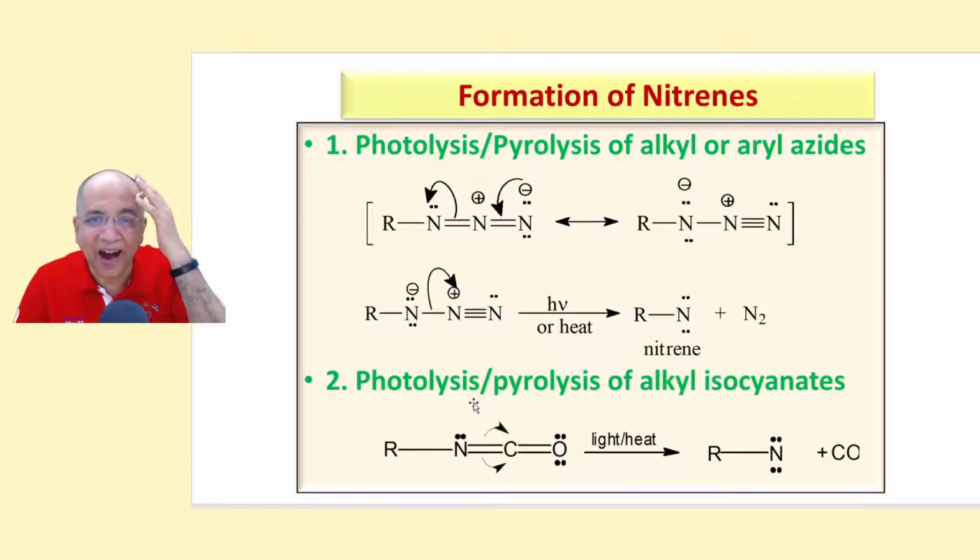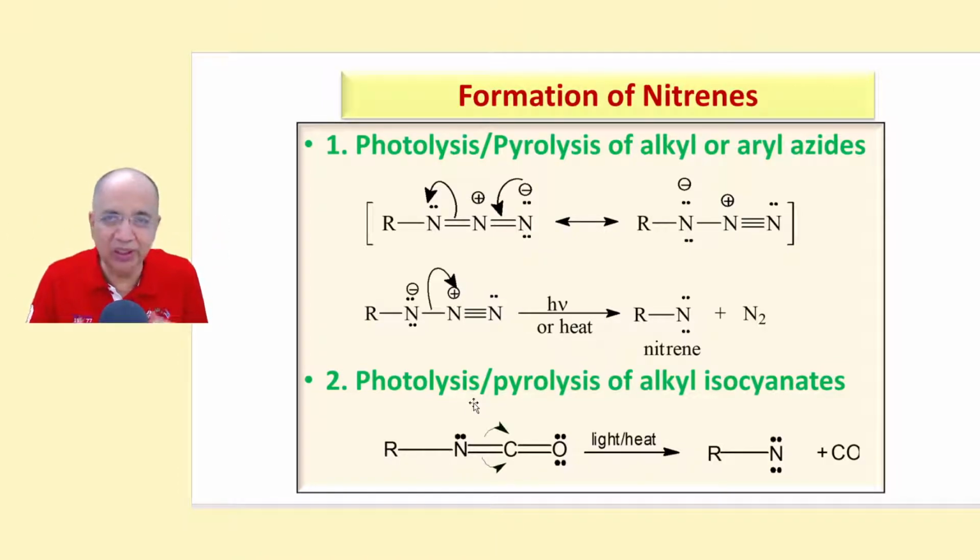Now let's see how nitrenes can be formed. Just for our curiosity, let us know. Just like diazo compounds, diazoalkanes, you have another compound called azides: alkyl azides or aryl azides. Aryl means benzene, C6H5, phenyl. Now azide is N3, N3 minus is the azide ion. So R, single bond N, double bond N, double bond N, this N with two lone pairs with minus charge, this one with one lone pair and this with no lone pair with a plus charge. And this is the other resonance structure.